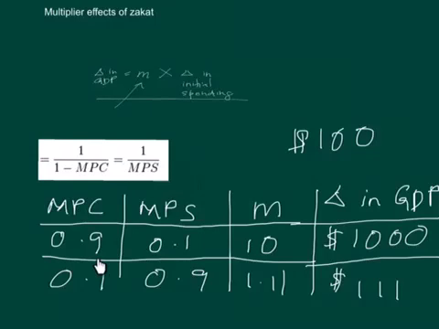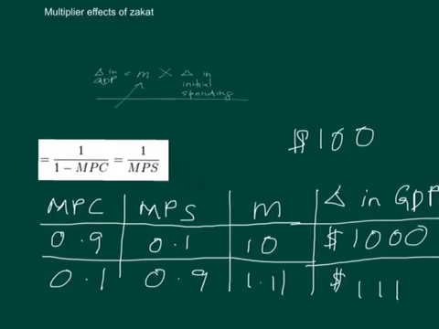Because of the high MPC among the poor, the zakat money given to fakir and miskin tends to create a huge multiplier effect in the economy. Because of that, when we give zakat money, sadaqah to poor people, they spend a huge proportion of it, and that leads to a bigger change in the GDP due to the multiplier effect.